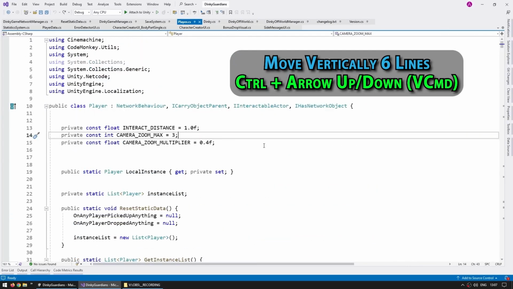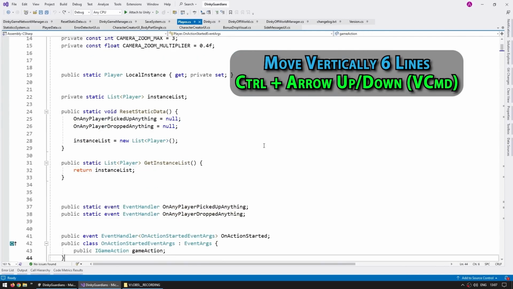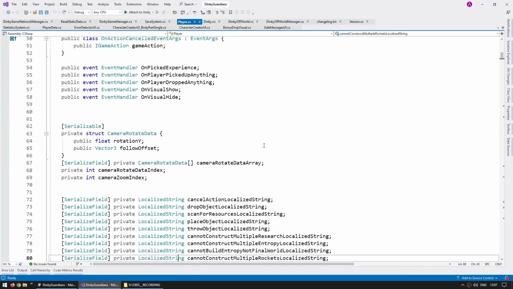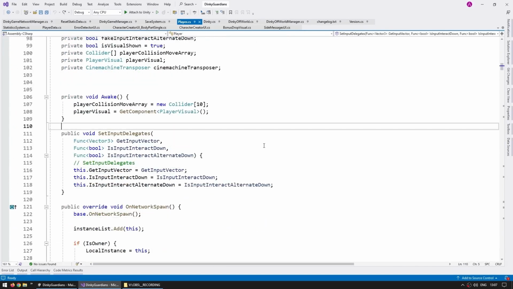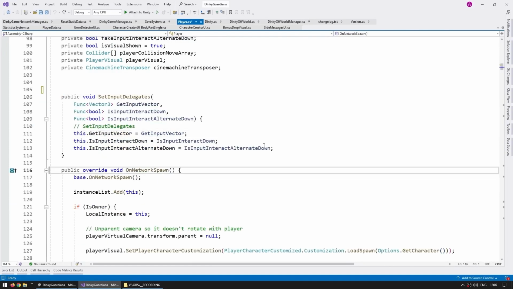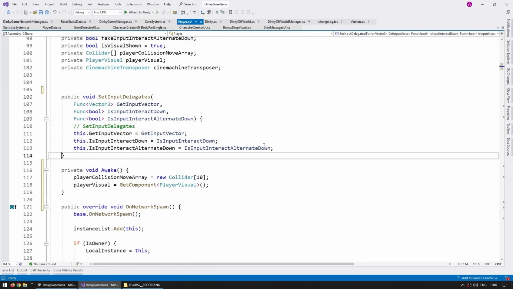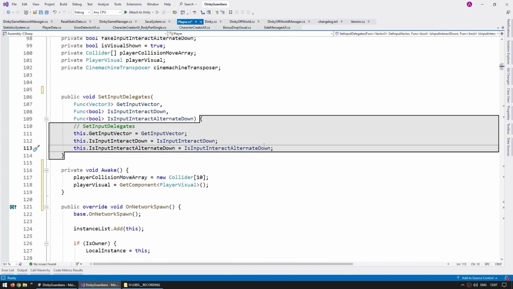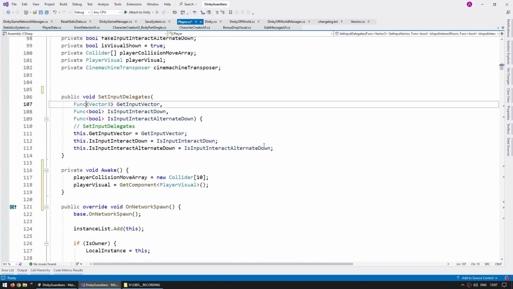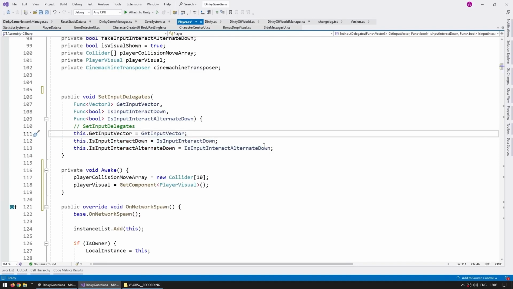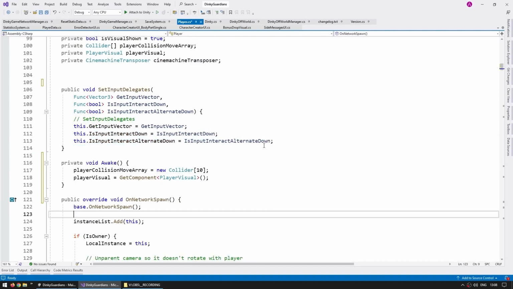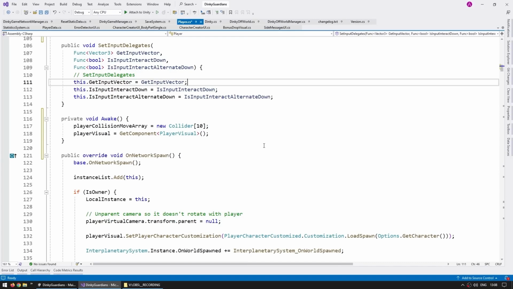So with just these steps, you can see how I can move in the code really fast without ever touching the mouse. Like, let's say I want to go down, I want to find, for example, the awake, I want to select the awake, I want to cut it and paste it down here, and there you go, just like this, and remove these lines, format, and so on. So as you can see, just using control in order to move between the words, using this shortcut in order to move vertically really fast, and combined with home and end, and with shift and all that, put all those together, and yep, you can move in your code base really quickly without ever leaving the keyboard.